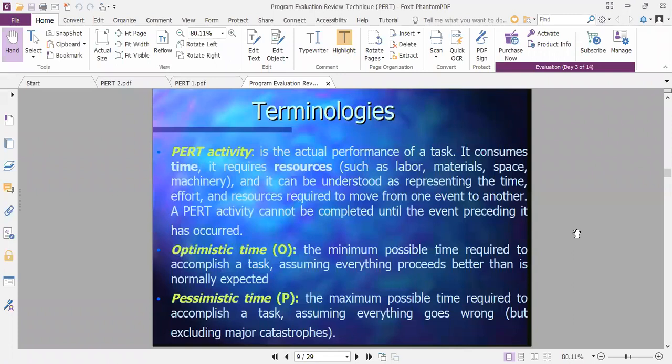Okay, so for all activities, we have to use some resources. We require resources: labor, material, space, machinery. If you start construction of a house, whatever the foundation work is, that event, that activity we have considered. Obviously we require some digging, some steel work, concrete work, pit filling and other things. Everything is required. Without these small activities, that big activity of foundation work does not get completed.